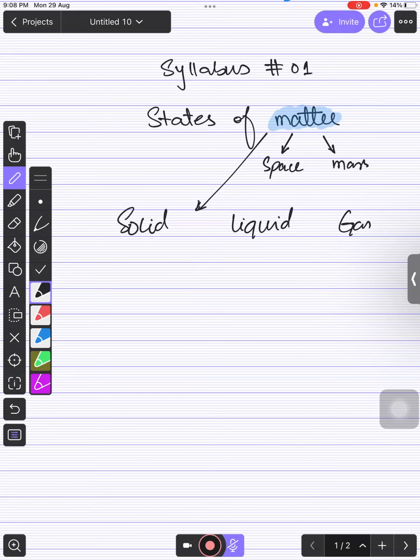Sir, energy. Very good. Which type of energy, bete? Light energy, heat energy, kinetic energy, potential energy, sound energy, any type of energy is not matter, right? Any energy is other than matter.